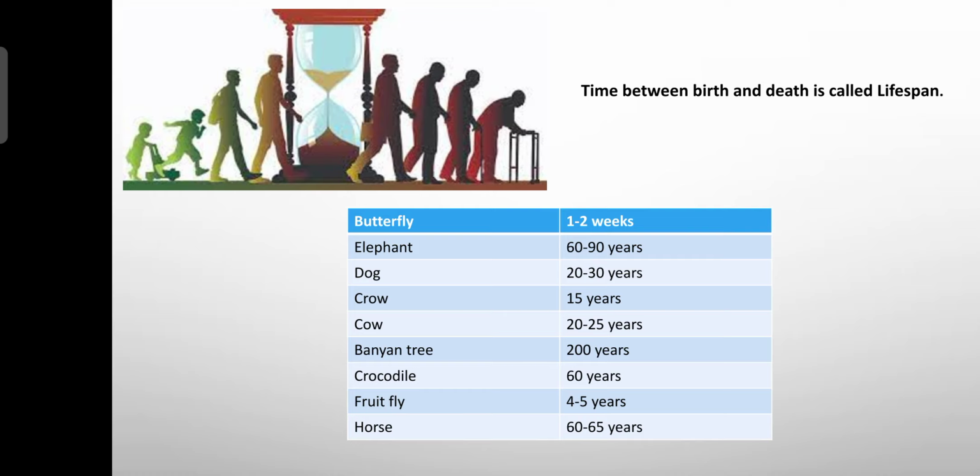Crocodile, 60 years. Fruit fly, 4 to 5 years. And horse, 60 to 65 years. In this slide I have given only a few examples. If you want some more examples, you can search on the internet or ask your teachers.